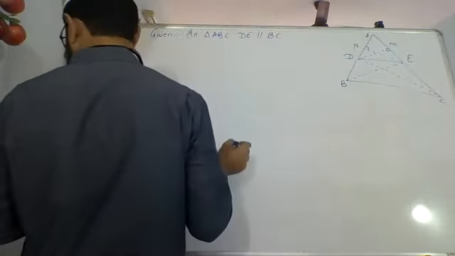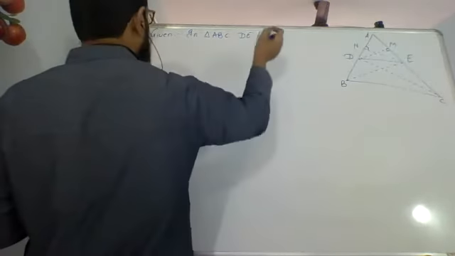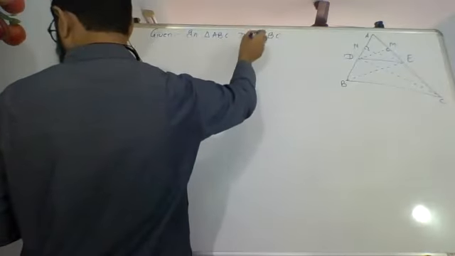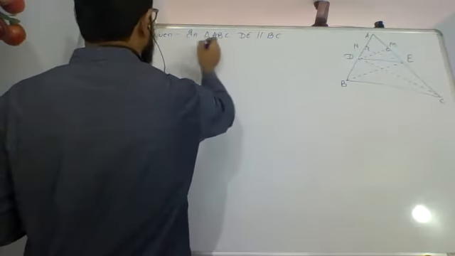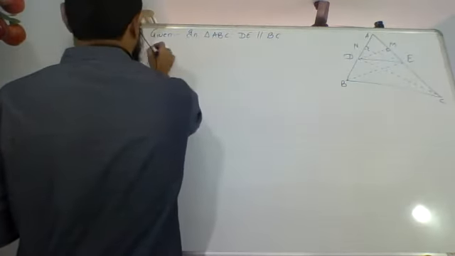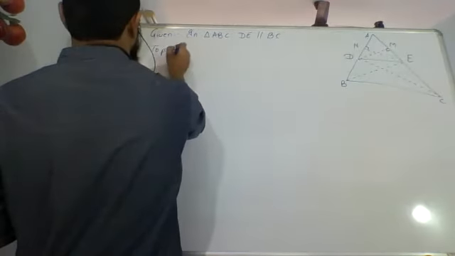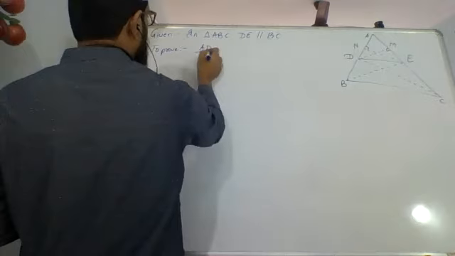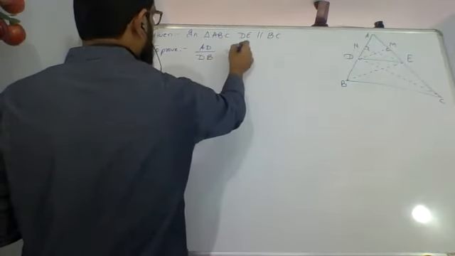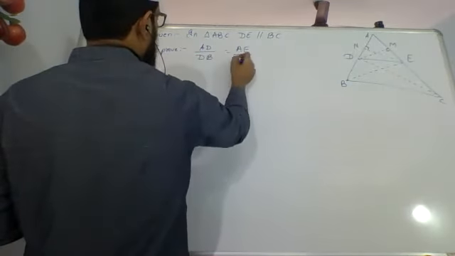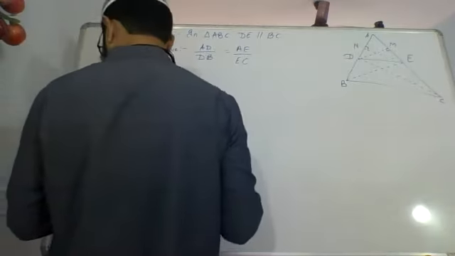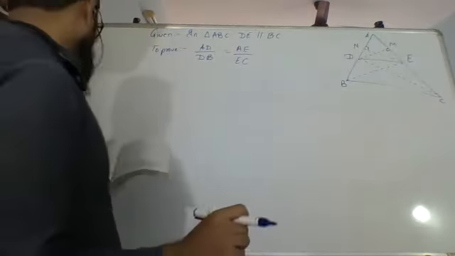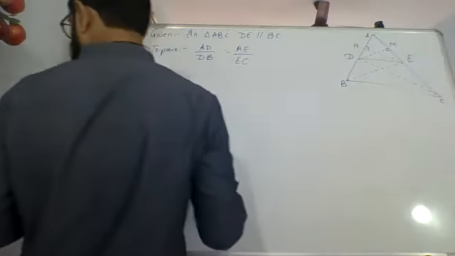Triangle ABC, DE is parallel to BC, the line which intersects the two sides. We have to prove that the other two sides are in the same ratio, that is AD upon DB equals AE upon EC. That is what we have to prove.